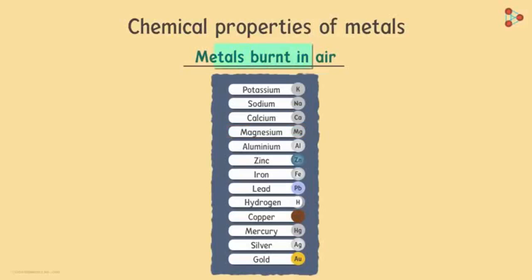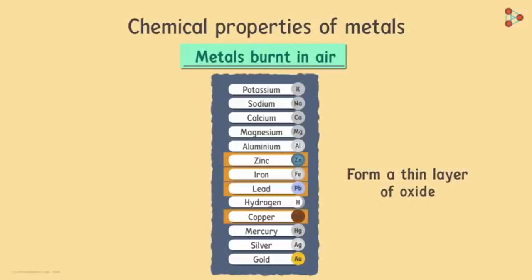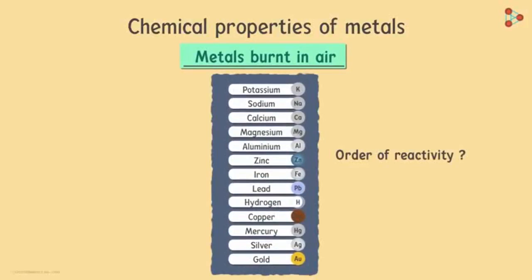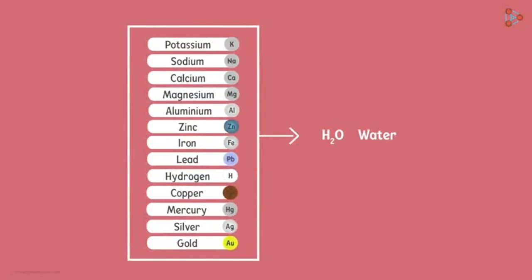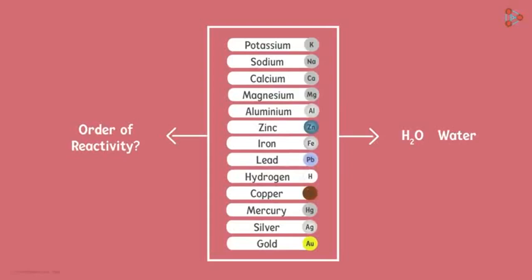But wait, burning in oxygen doesn't really help us to decide about the reactivity of zinc, iron, lead or copper. All we know about these four is that they form a thin layer of oxide around the metals. So just this category of burning metals in air isn't enough for us to judge the order of reactivity of these metals. We can see a few more reactions to judge the order of reactivity. The same sample of metals to check out how they react with water. Don't forget our basic aim, to find out the order of reactivity of these metals.